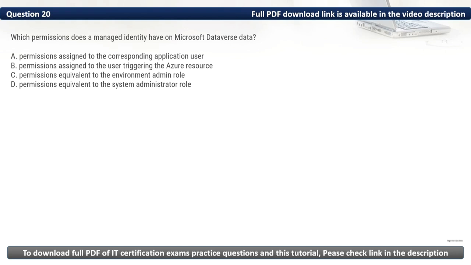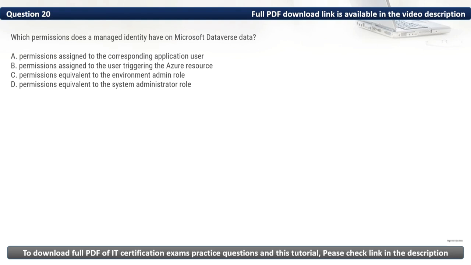Firstly, let's eliminate the incorrect options. We have A, permissions assigned to the corresponding application user. Managed identities are not associated with application users directly in Dataverse. They rely on the context of the Azure resource. Then we have C, permissions equivalent to the environment admin role. Managed identities do not automatically inherit admin level permissions unless explicitly configured.